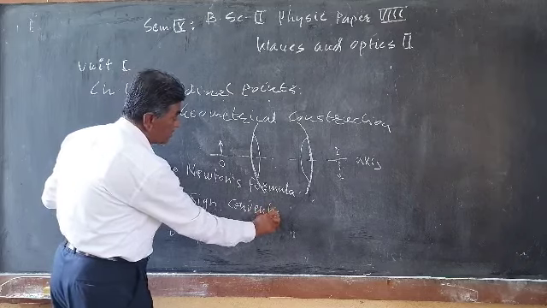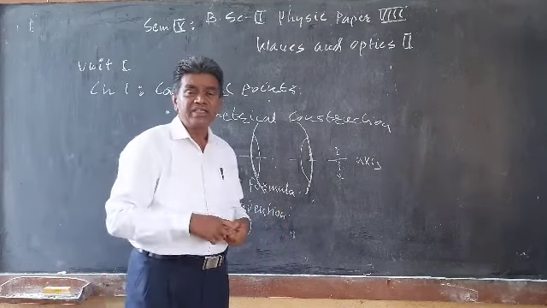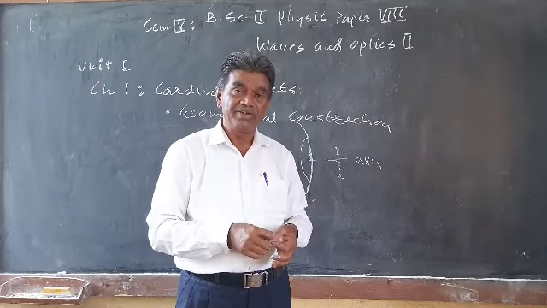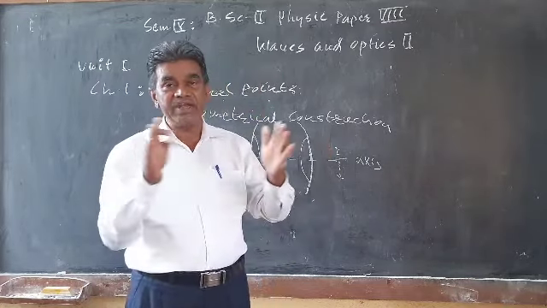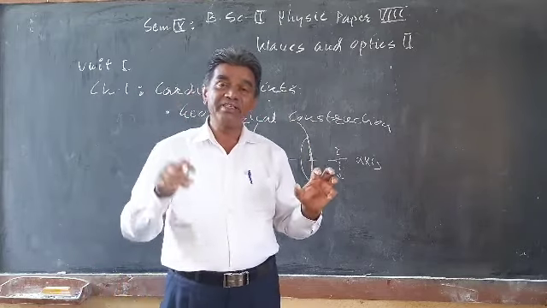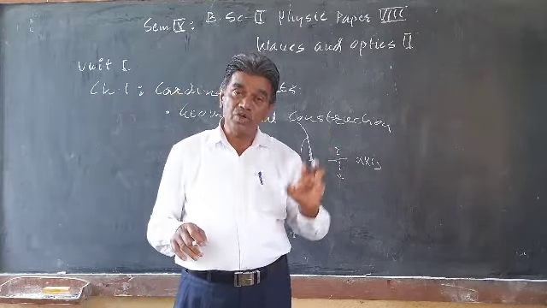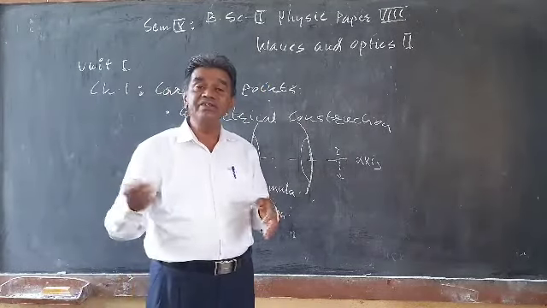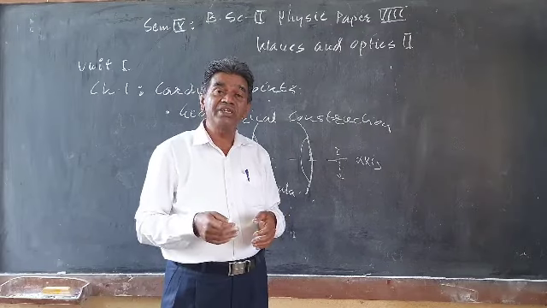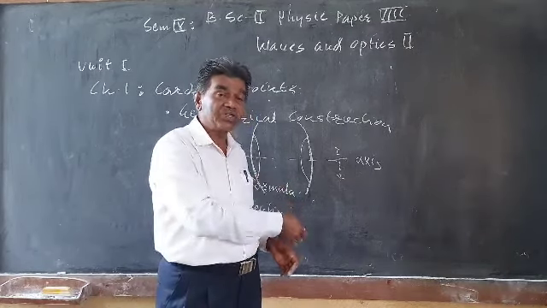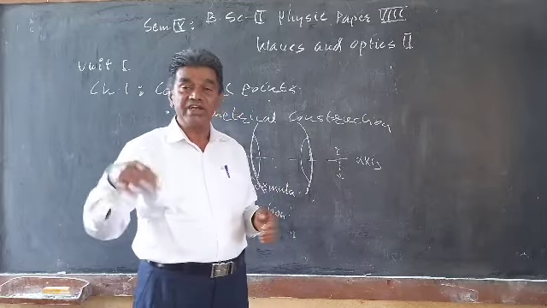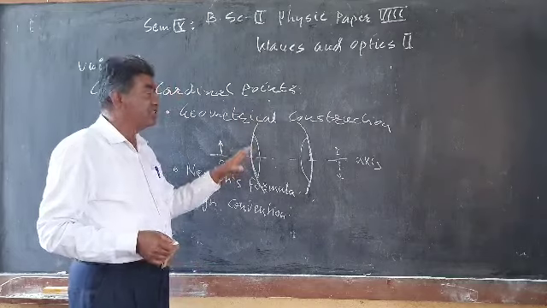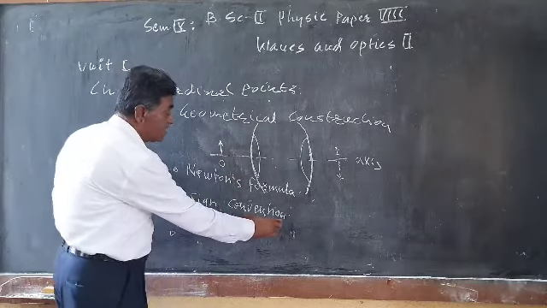This is because optics is the branch of physics which deals with the study of light rays. Optics can be divided into two groups, geometrical optics and physical optics. In case of geometrical optics, the cardinal points article comes, and the remaining chapters that we are going to study in the syllabus include physical optics. So for geometrical optics, we must have the sign convention.